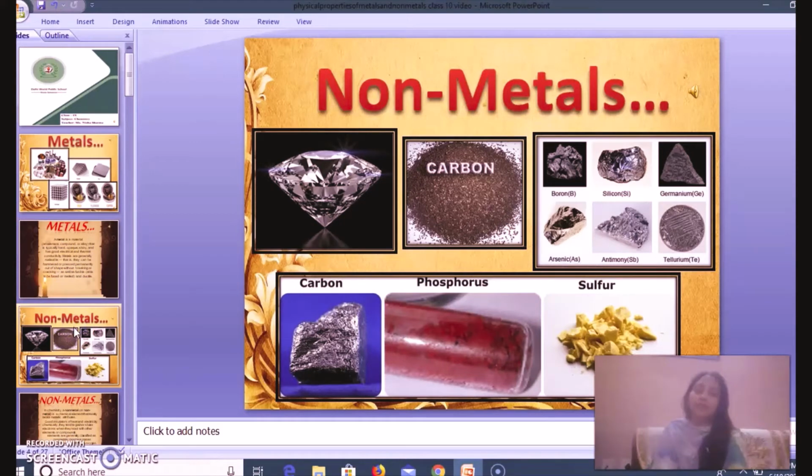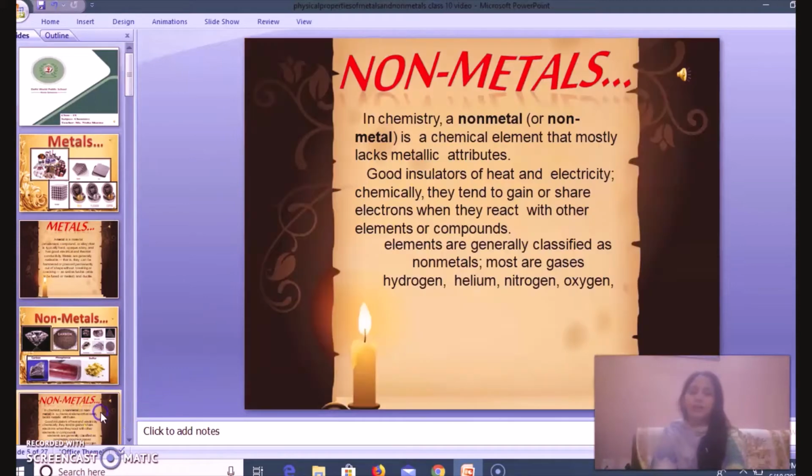Comparing with metals, now let us observe some of the non-metals here. You can see carbon here, right? Then phosphorus, sulfur. Sulfur is a yellow colored substance. All these non-metals are very different from what we have observed in the metals. Properties of non-metals we can see in this slide.